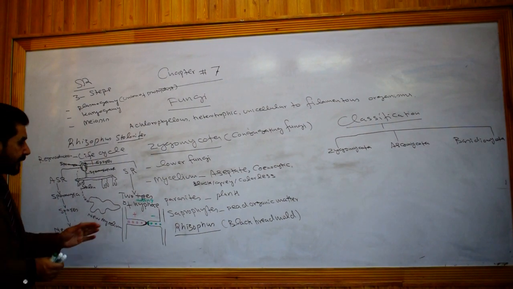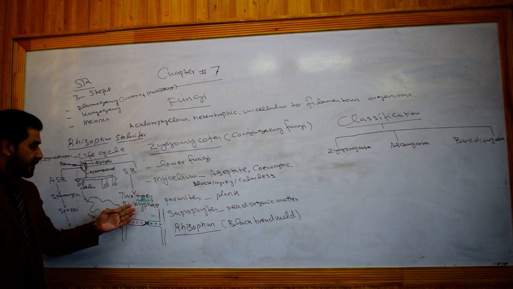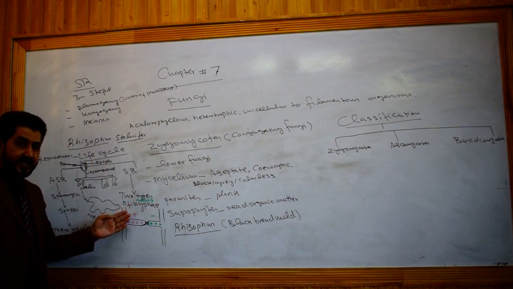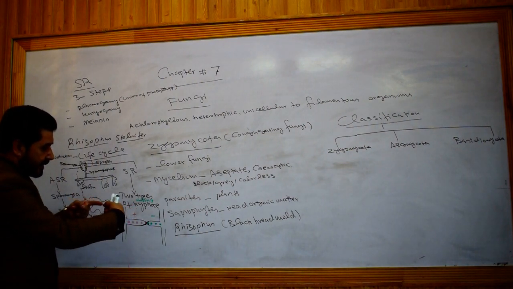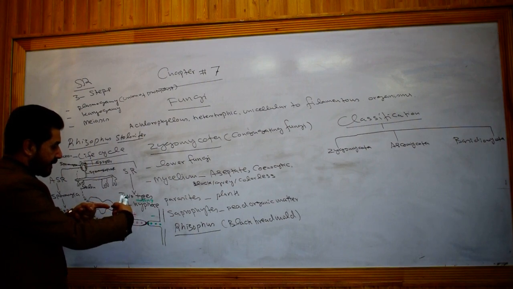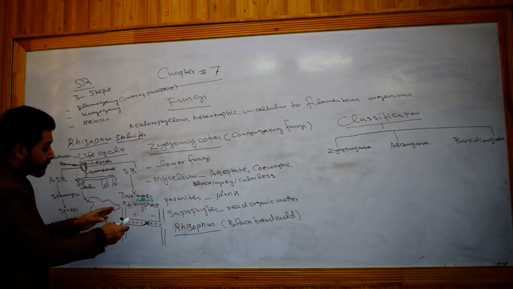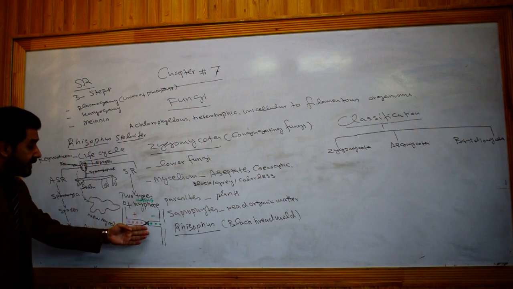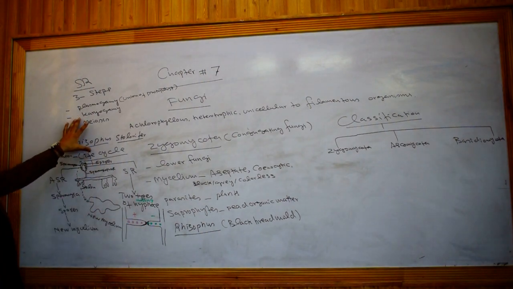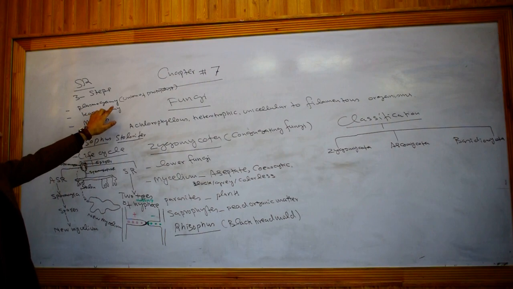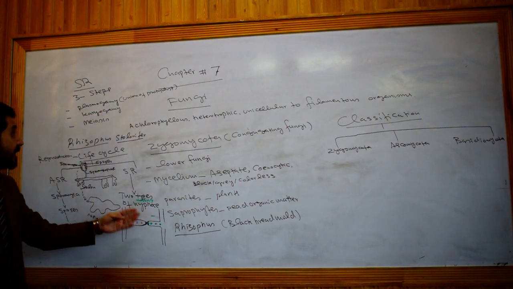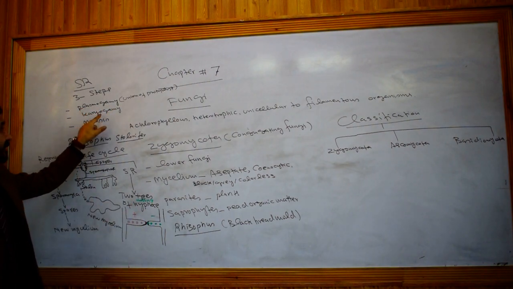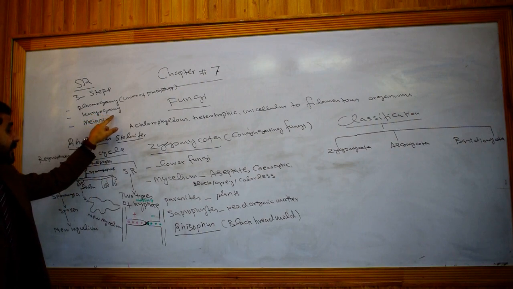So as I told you, when two mating hyphae belonging to two different strains come to each other, their tips attach with each other, so plasmogamy will occur. That is the union of two protoplasts. After plasmogamy, another phenomenon will occur, that is called karyogamy.